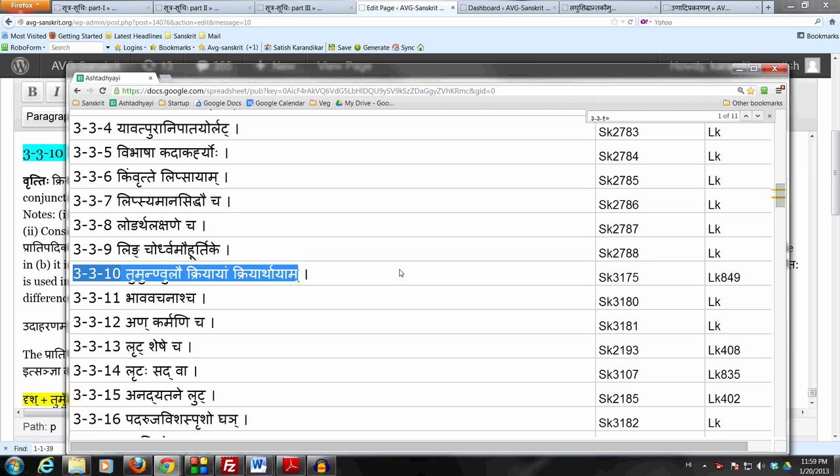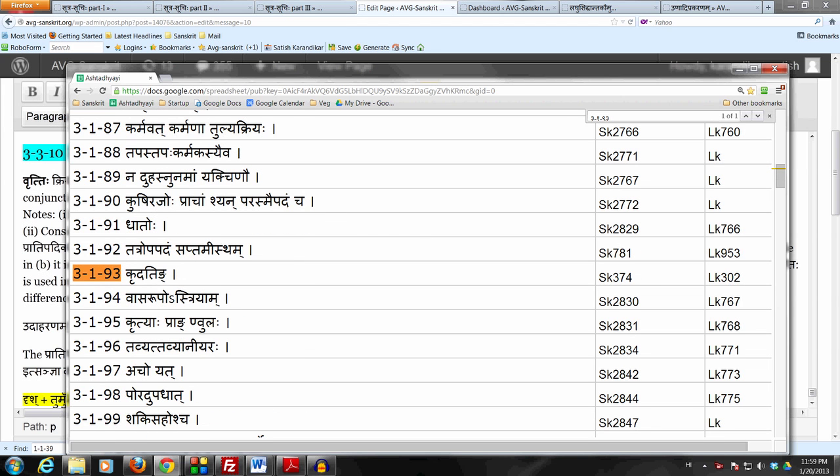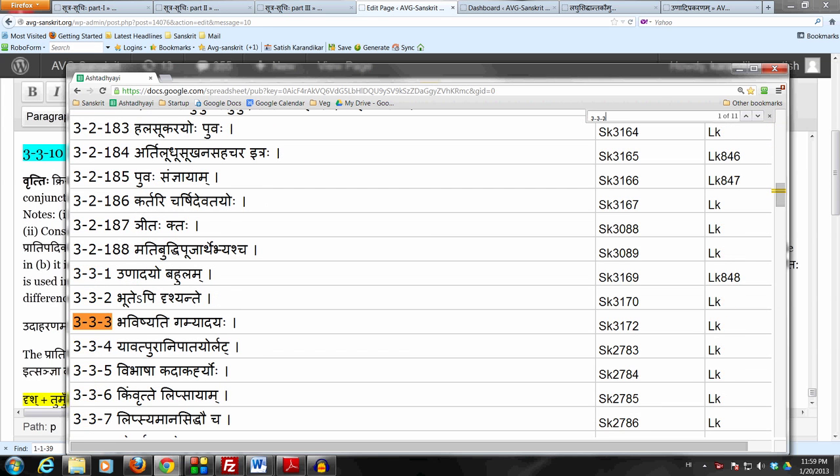Now before going on with this sutram, let us of course make a note of the fact that this sutram is in the adhikara of kruddating, which starts from 3.1.93. It's also in the adhikara of dhatoho, which starts from 3.1.91, and it's also in the adhikara of bhavishyati, which we just studied in the sutram 3.3.3, bhavishyati gamyadayaha. So bhavishyati runs from 3.3.3 down to 3.3.15.